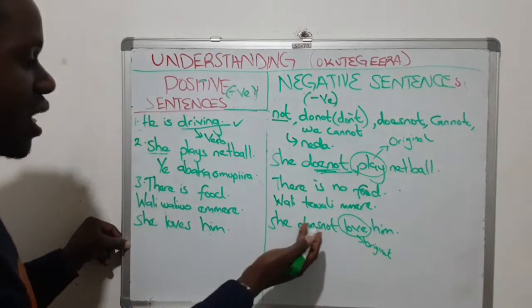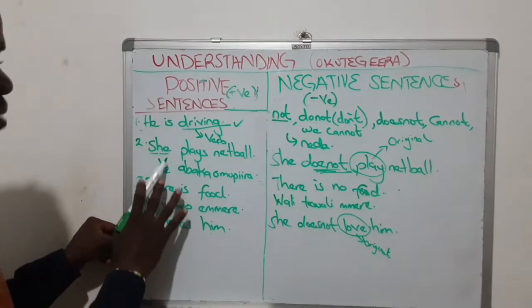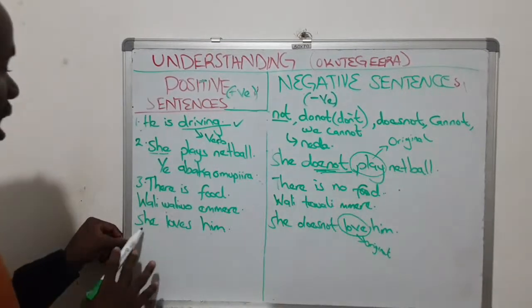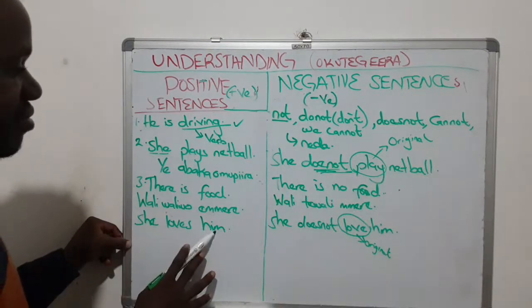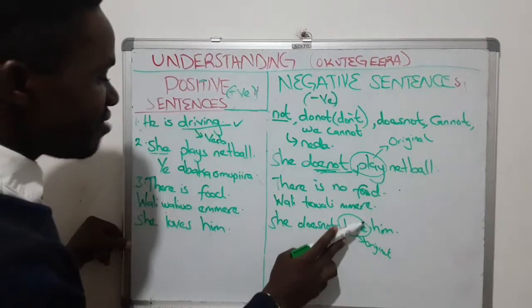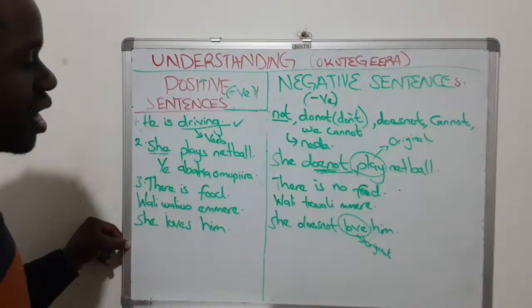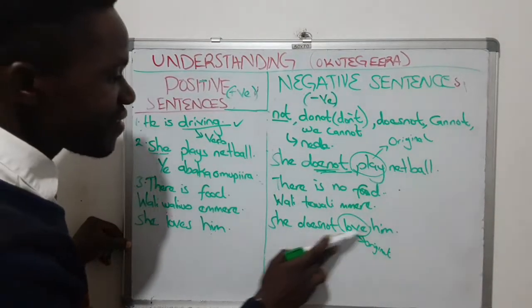Ngoma zokozesa kano ka does not. Kati nga no tuwagambye she plays netball. Wano ku negative she does not play. The same thing here. She loves him. She does not love. Verb eddayo ku form yayo. You cannot say she does not loves him, which is grammatically wrong. You say she does not love him.